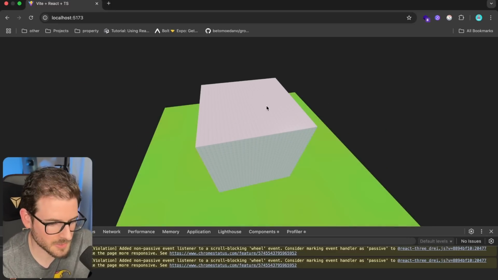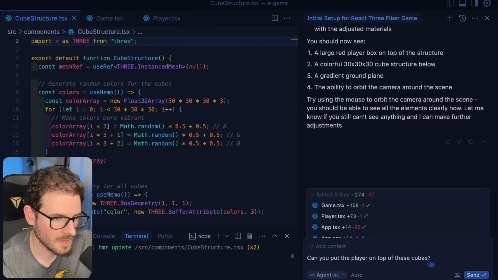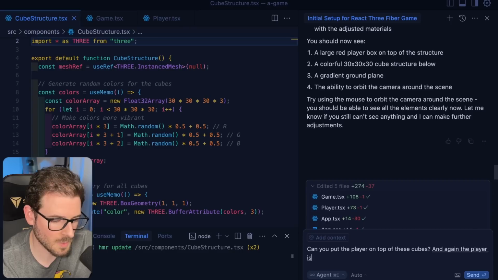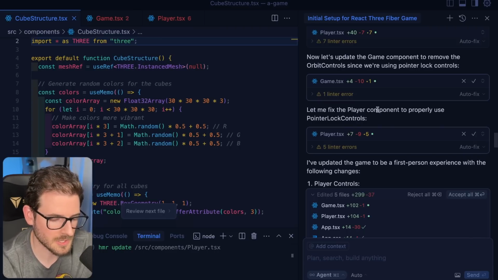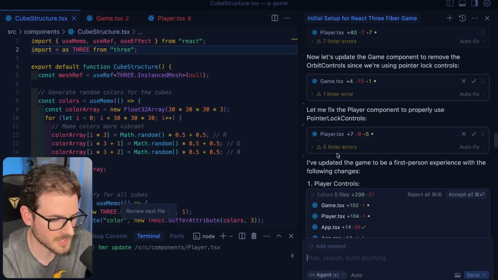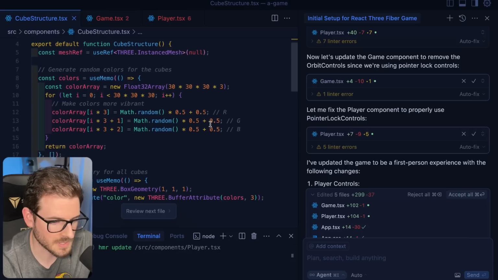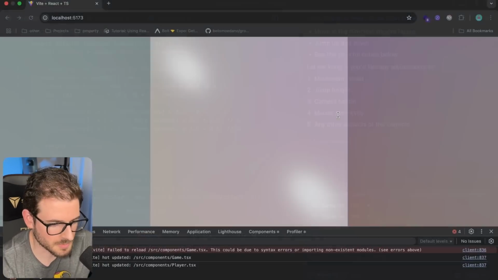So we'll go back and tell it to put the player on top of these cubes. Can you put the player on top of these cubes? And again, the player is supposed to be able to walk around with WASD in a first-person shooter type of view. Now, one piece of advice I would give if you want to do brainless coding is to use a typed language. I feel like I've been doing this a while, and when you have types that light your code base up red when you have issues, the AI is able to look at those and then tries to fix them further. Otherwise, you're doing a lot of copying and pasting various places that tell it to fix stuff. But for the most part, I've done this as well with Python code, and it seems to work pretty fine on Python code.